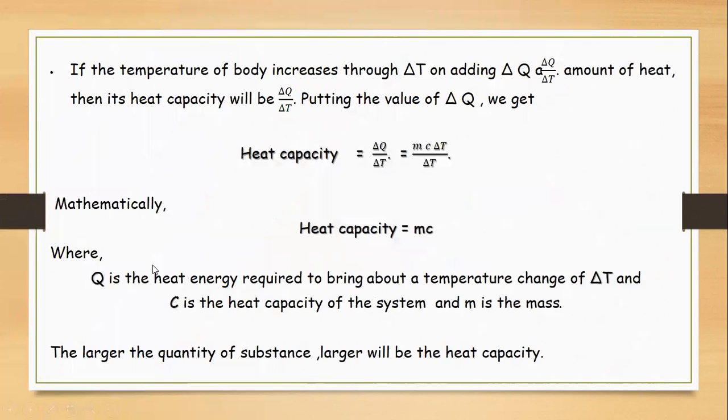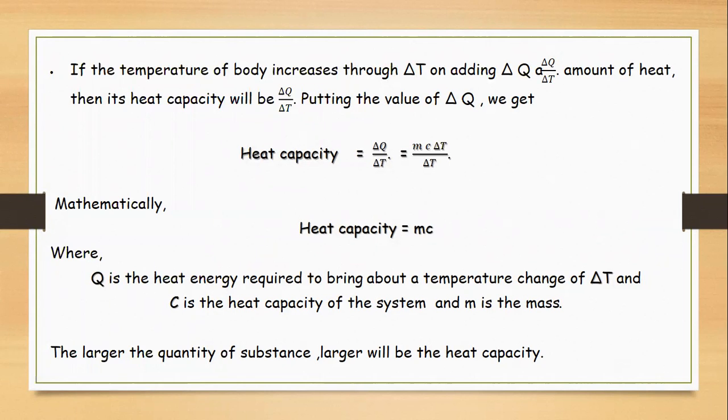Suppose the body has an initial temperature of T, and if it is given heat energy, its temperature rises to another temperature T1.